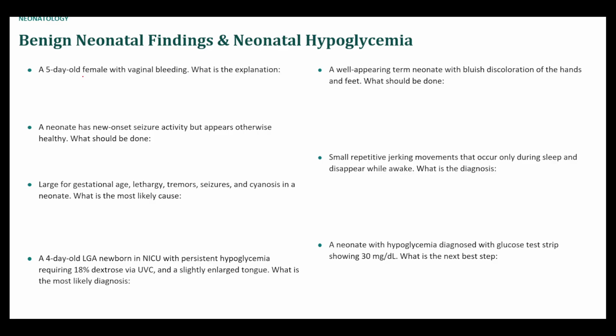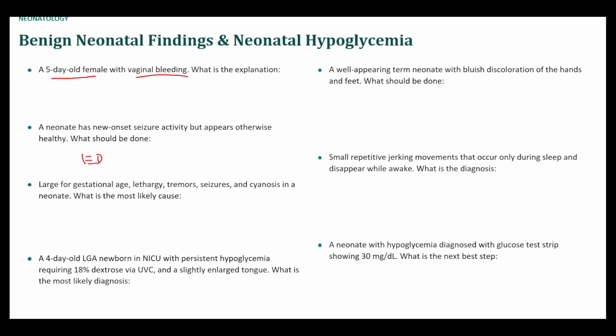Okay, benign neonatal findings, neonatal hypoglycemia. 5-day-old female with vaginal bleeding. This usually is due to estrogen withdrawal because the mom has a bunch of estrogen, a bunch of hormones going on. You withdraw the estrogen, progesterone, and so on, and then you get a bit of bleeding. So this is benign. Neonate has new onset seizure activity, otherwise healthy. You should refer to specialist or ED because neonatal seizures are never normal.